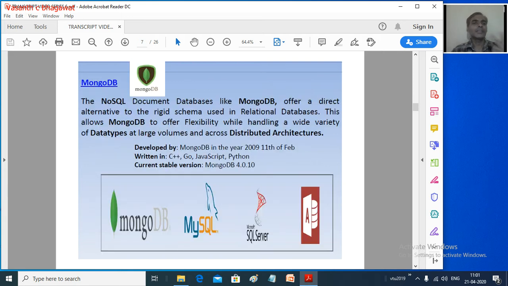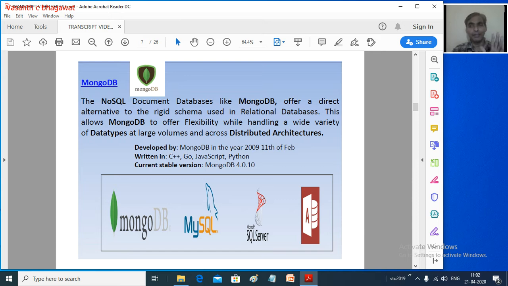The second one is called MongoDB. MongoDB is once again a database, a very popular one, and it is a NoSQL database. That means we don't have any structure. Compared to MySQL, which is a relational database, MongoDB is completely different. There is no structure, so MongoDB can handle a variety of data, that is unstructured data. Already we said that 80% of the data which we are going to get from the world is unstructured.